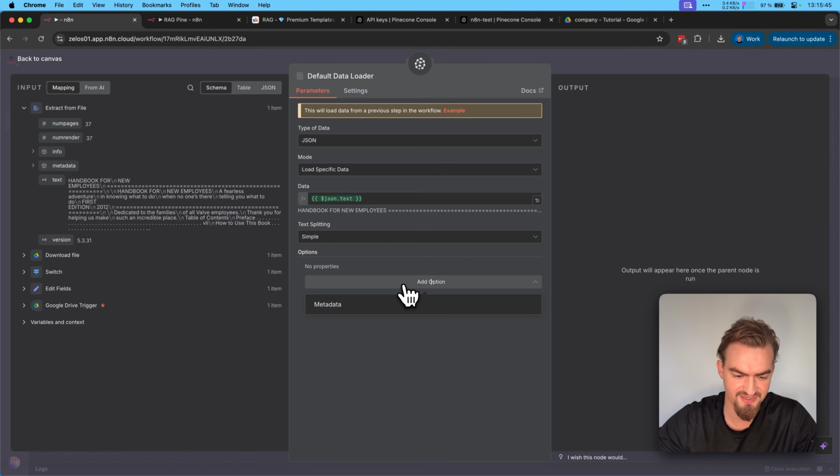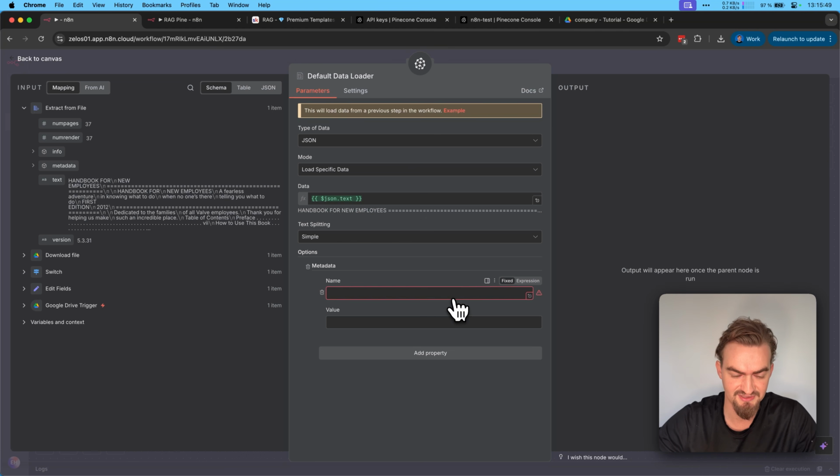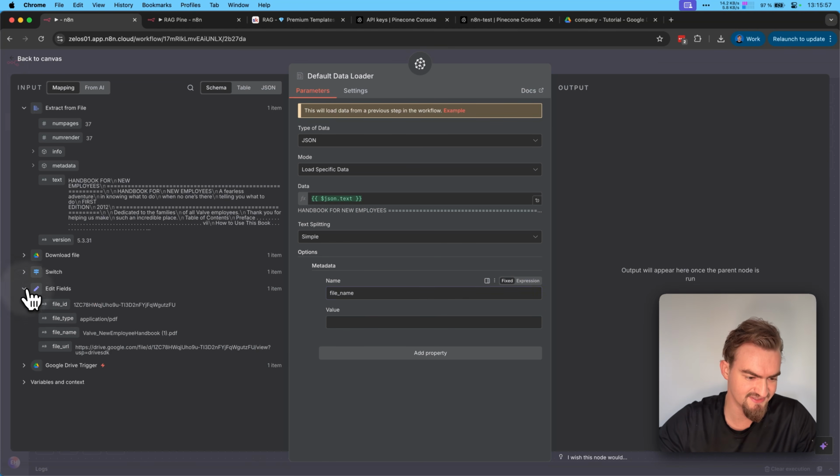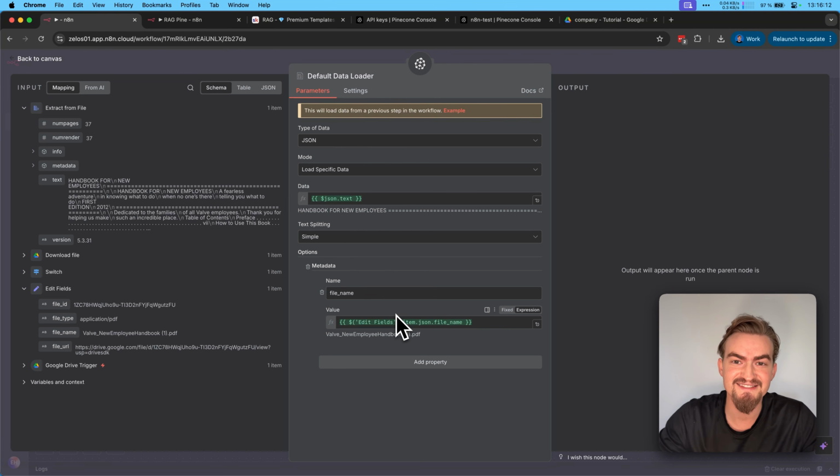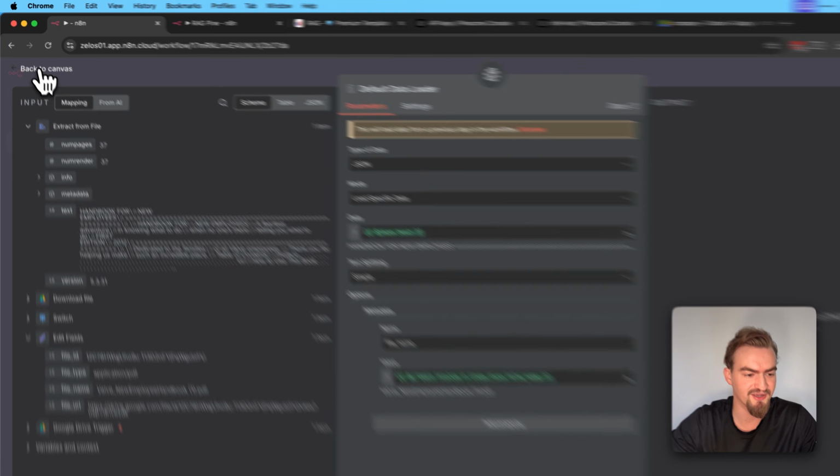Then under options, you click add option and click here metadata. Then click add property and give it a name like file name. Then under edit fields, drag and drop the file name here. This is necessary so we know which chunks belong to which document. This is especially useful when a document gets uploaded and you need to delete the old files first. And then you click go back to Canvas.